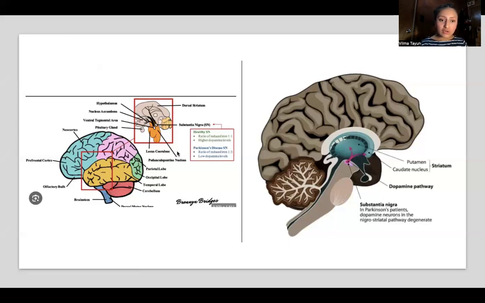And we see here, like I mentioned before, the other part of the brain that can be affected is the cerebellum, which is responsible for movements and the temperature of our body. This can also get affected by this disease.